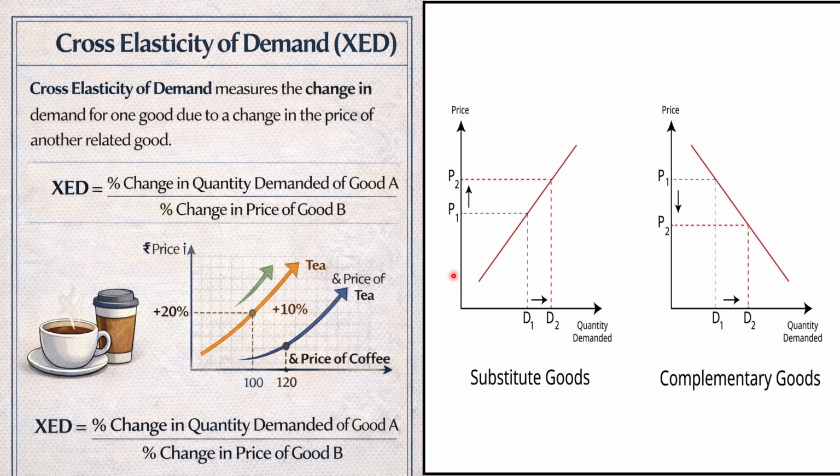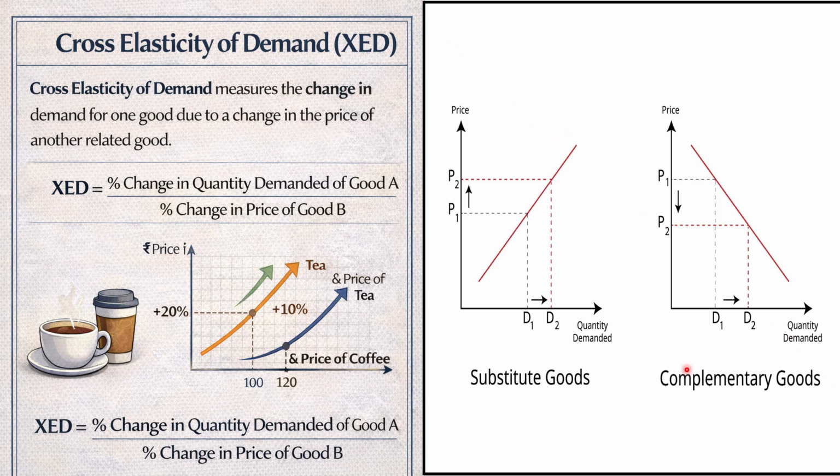We have seen that the price is P1 and the demand is D1. If there is any change in price, the demand changes in the same direction. For example, in this graph, when the price changes from P1 to P2, the demand also changes from D1 to D2. Why? In substitute goods, for example tea and coffee, when the price of tea increases, the demand for coffee also increases, so the demand curve slopes in an upward direction.